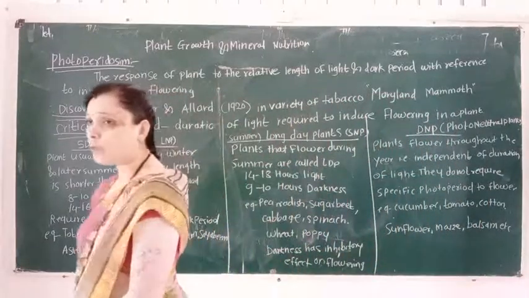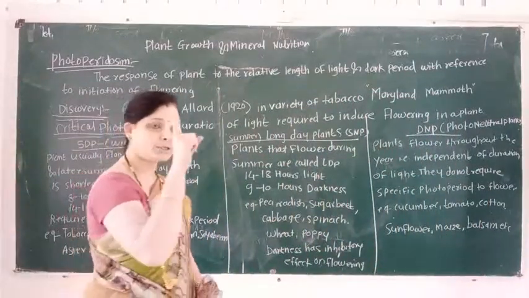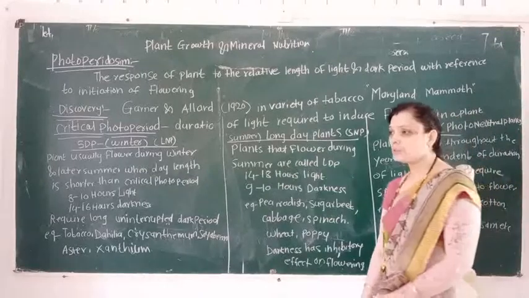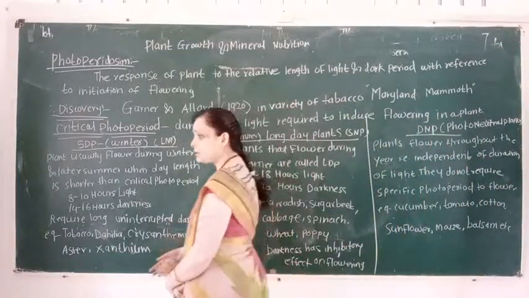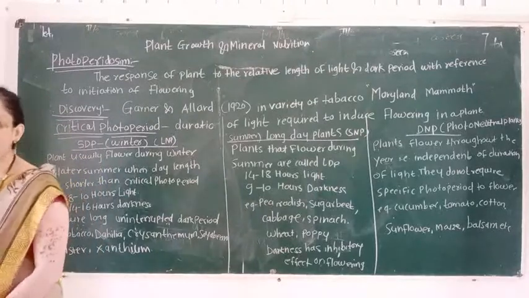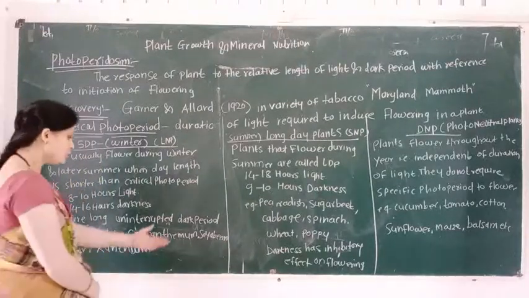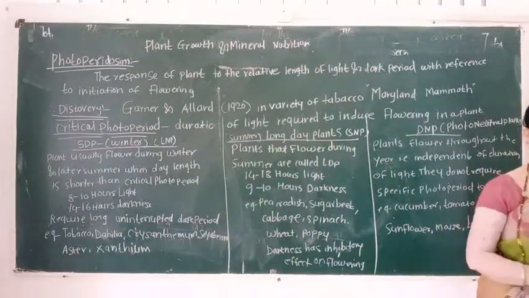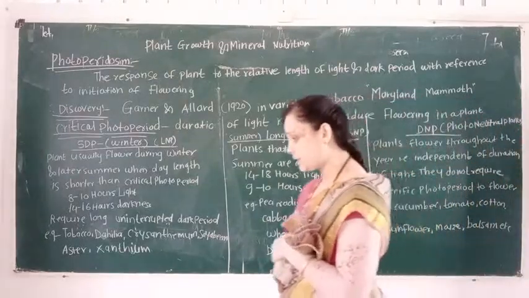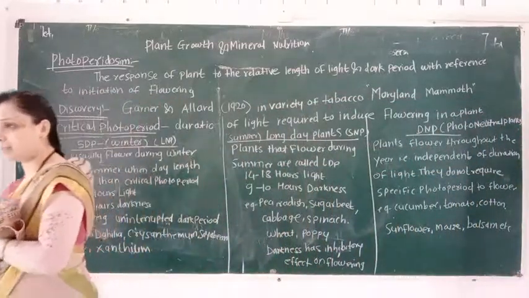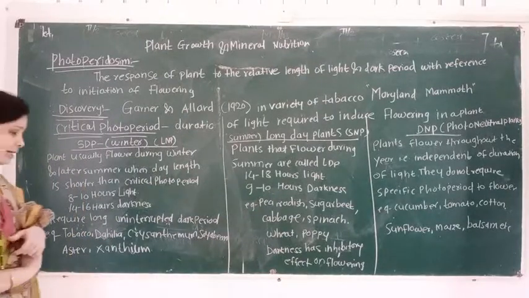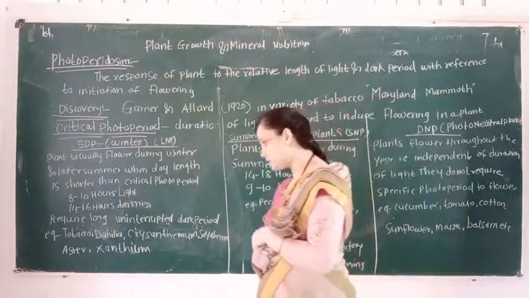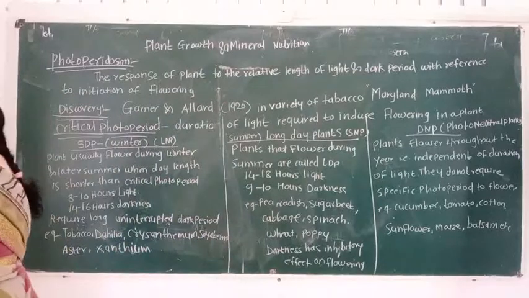Which plants are short day plants? The first example is tobacco, the second example is dahlia, the third example is chrysanthemum, the fourth example is soyabean, then aster, and the last example is xanthium.